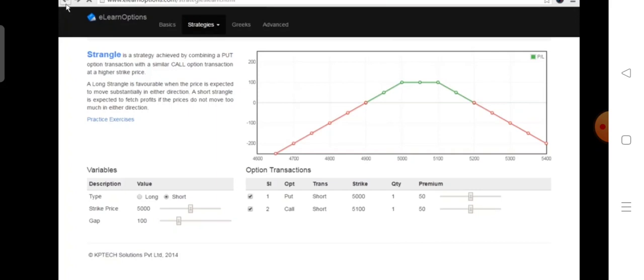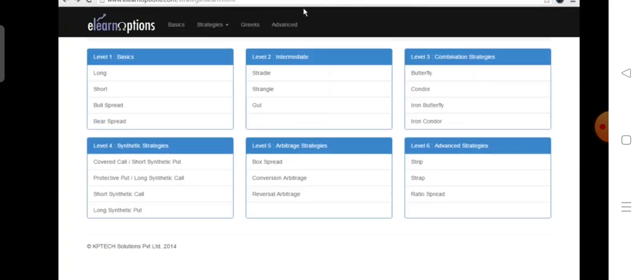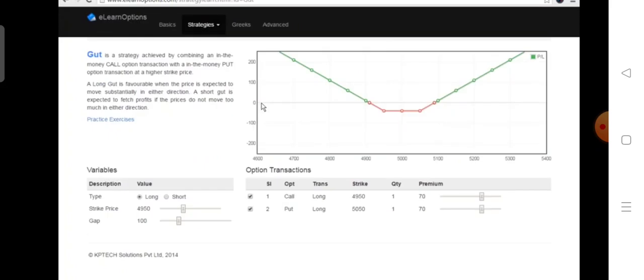Now I will quickly discuss one more variation of a strangle strategy, which is known as a gut strategy. Now this gut strategy is similar to a strangle strategy, except that in a strangle strategy we were considering both the options as out of the money options, whereas in a gut strategy both the options are in the money. So we purchase an in the money call option and we purchase an in the money put option.